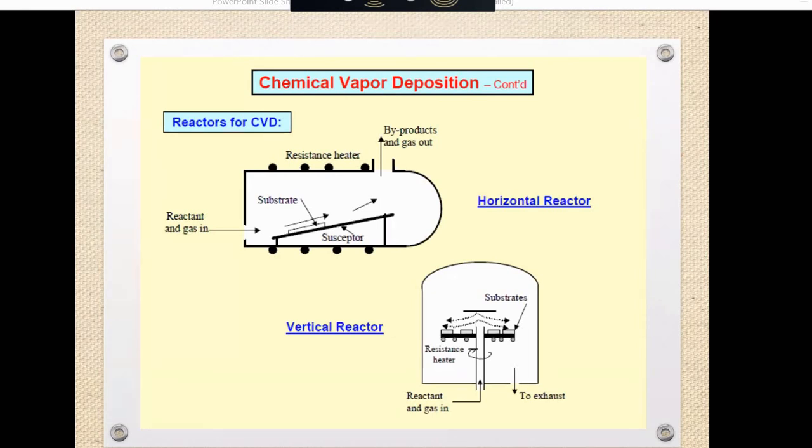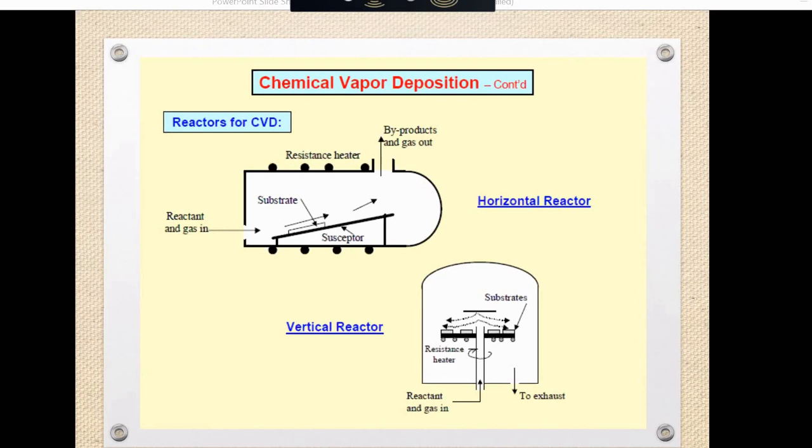At the surface of the substrate the temperature is very high, so the high temperature provokes the chemical reaction of the reactant carried by the carrier gas. The byproducts of the chemical reaction are then vented out. The thin film of desired composition can thus be created over the substrate.